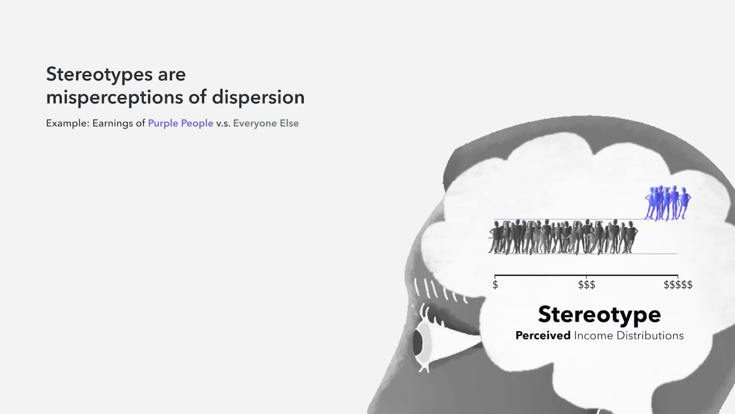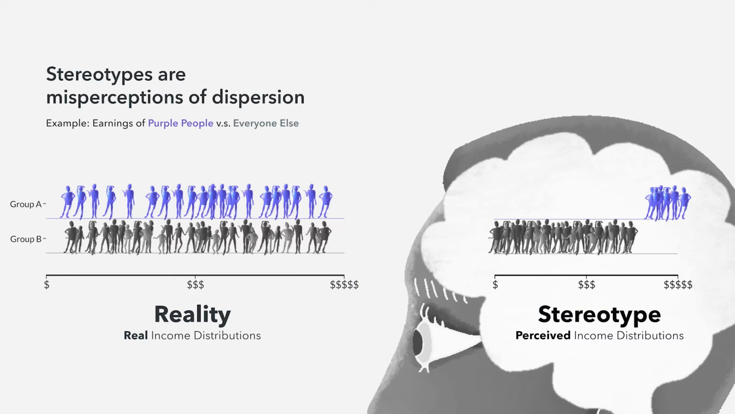Stereotypes assume that within a group, people are more similar than they really are, and between groups, people are more different than they really are. The stereotype implies a distribution like this, where not only do people in the purple group earn more, their earnings are very similar, and therefore all purple people earn more than all other people.